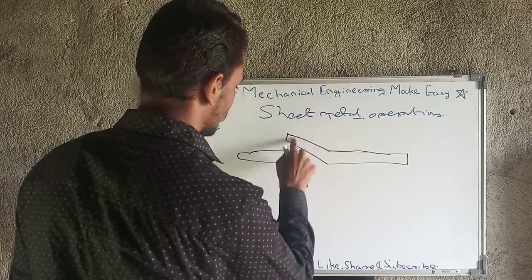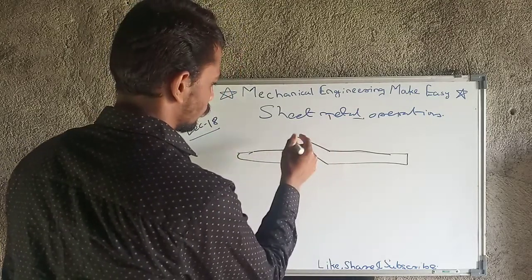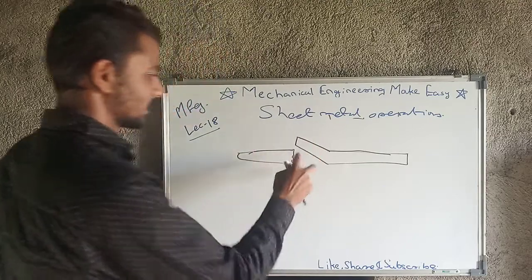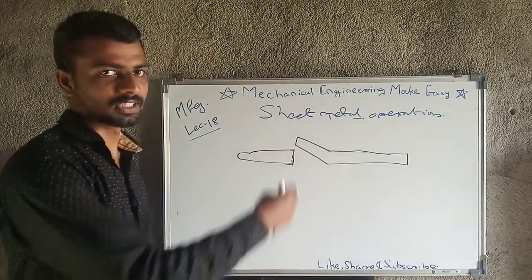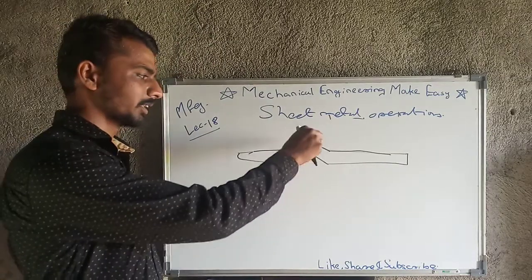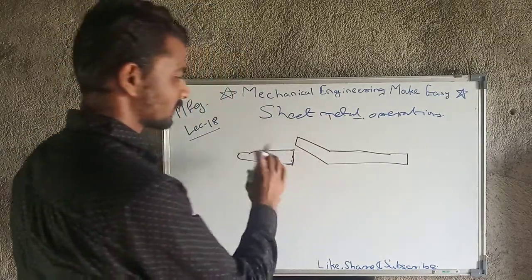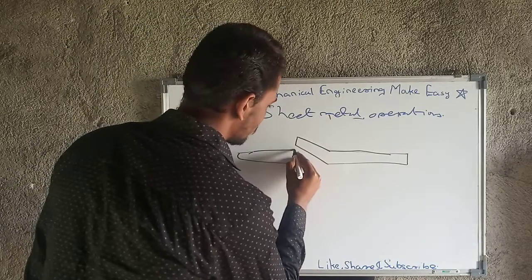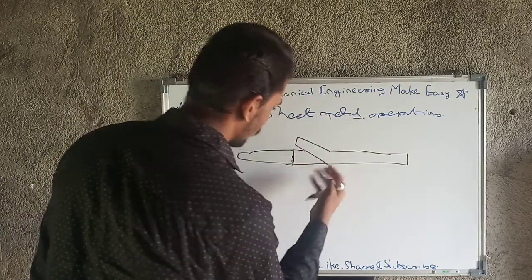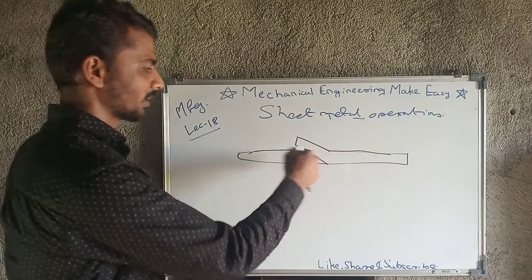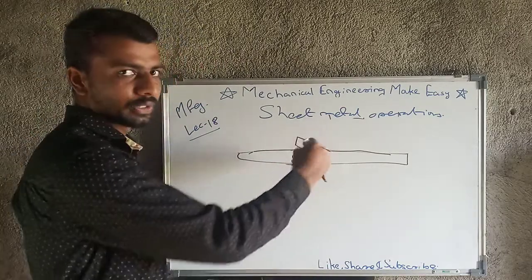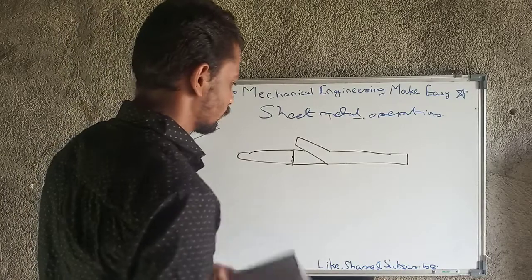We should maintain the size of that. This operation is called lancing, meaning cutting from one end and bending. If the sheet is too thick, then only some portion from this side may be cut and bent, and the portion at the back remains the same.